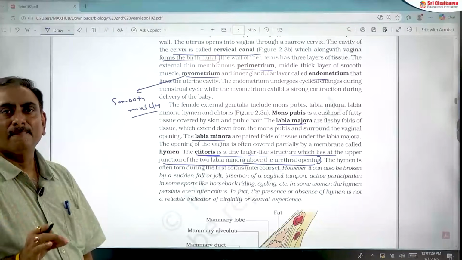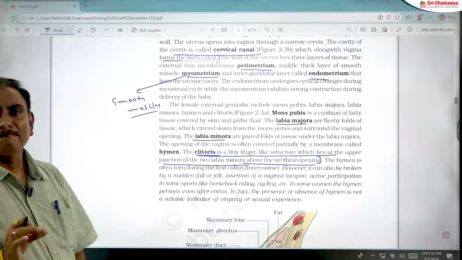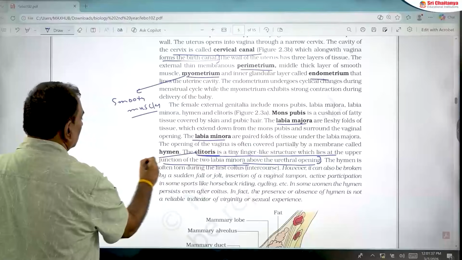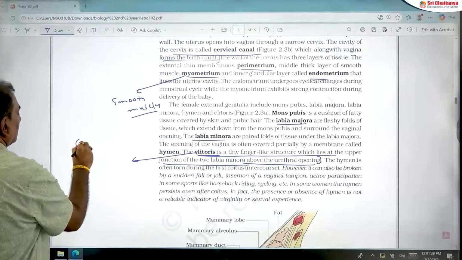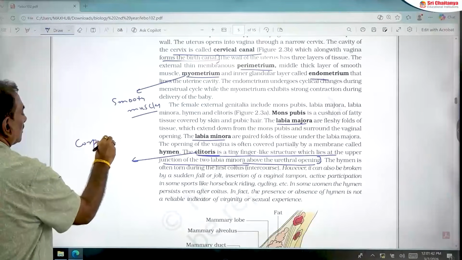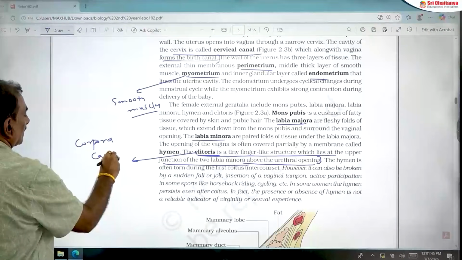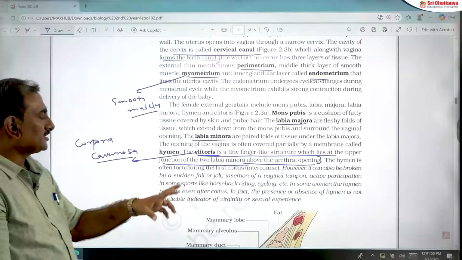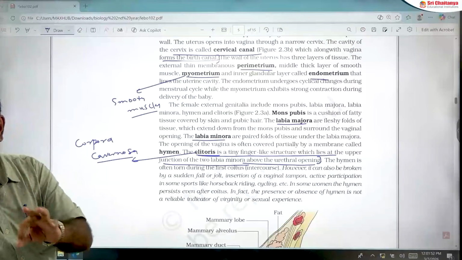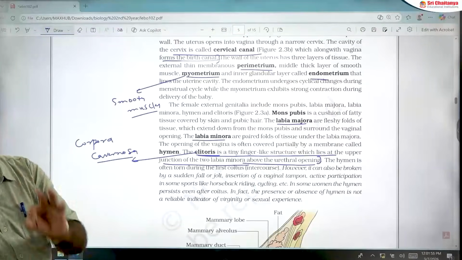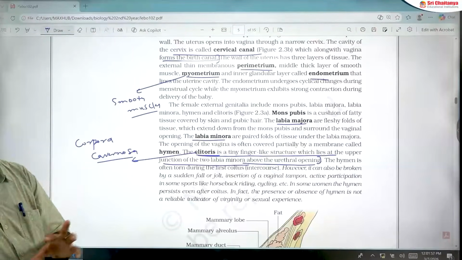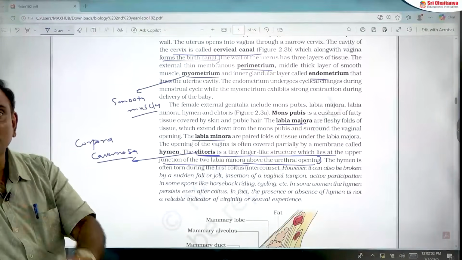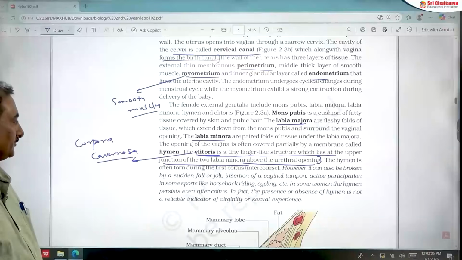Penis of male and clitoris of female are both homologous, because both are made up of a tissue known as corpora cavernosa. So both clitoris and penis have the same embryonic origin and are also made up of the same tissue, that is corpora cavernosa. That's why the clitoris of female is homologous to the penis of male. This is a very important point.